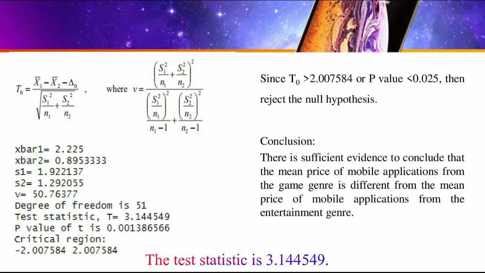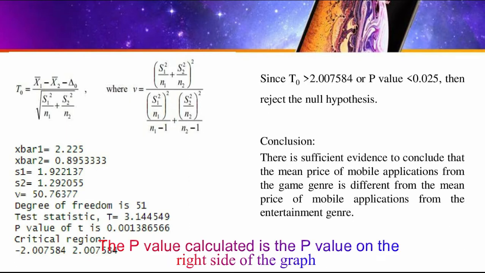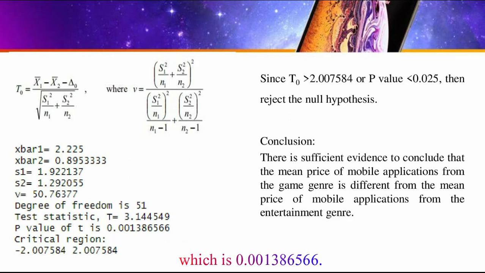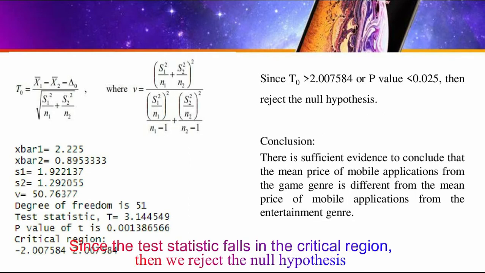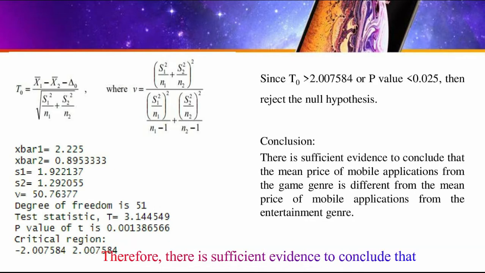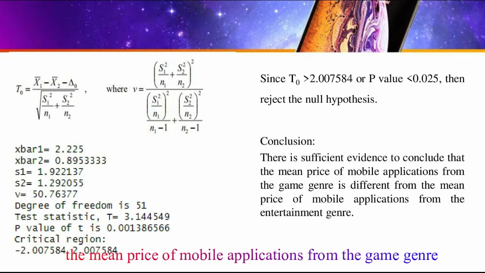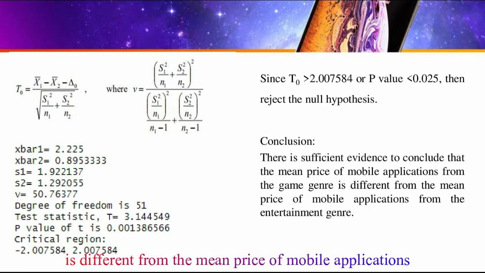The test statistic is 3.144549. The p-value calculated is the p-value on the right side of the graph, which is 0.0013866566. Since the test statistic falls in the critical region, we reject the null hypothesis. Therefore, there is sufficient evidence to conclude that the mean price of mobile applications from the game genre is different from the mean price of mobile applications from the entertainment genre.